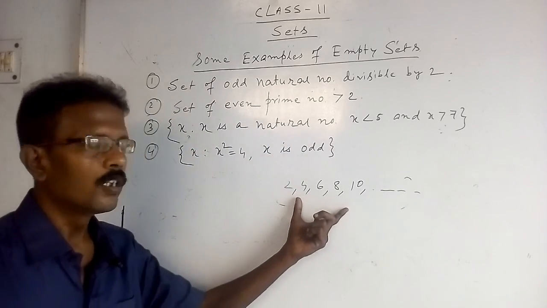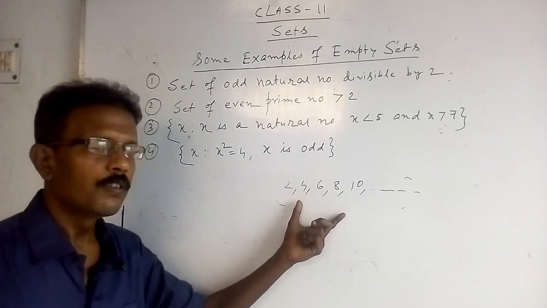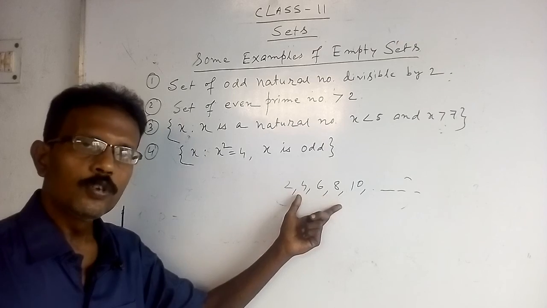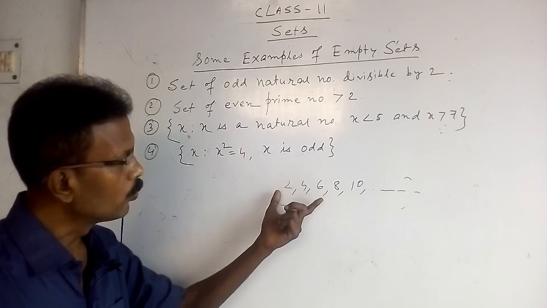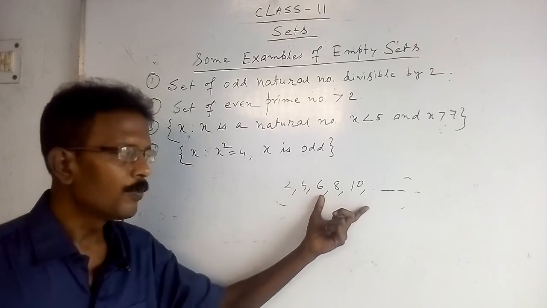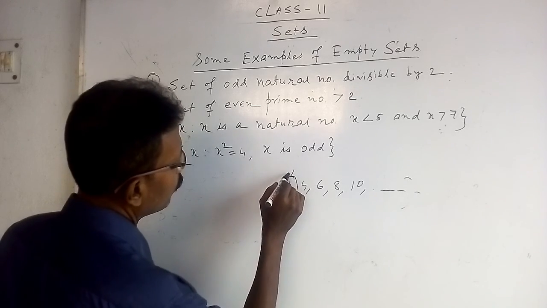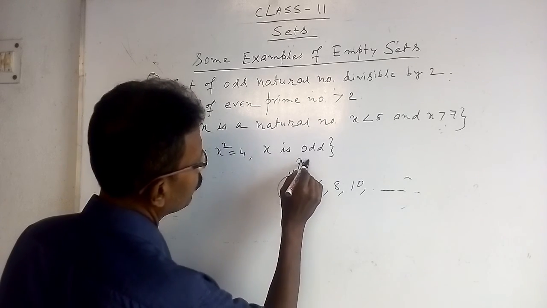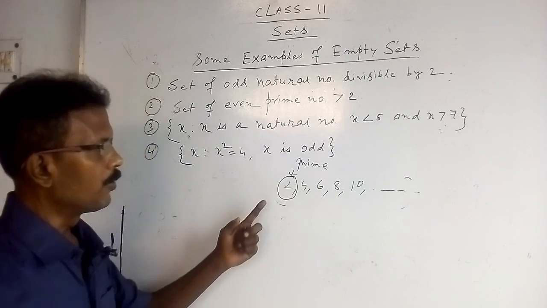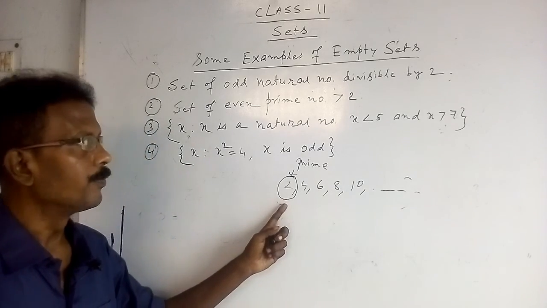These numbers are called even numbers because they are divisible by 2. And which of these numbers is prime? This is the only even number which is prime.